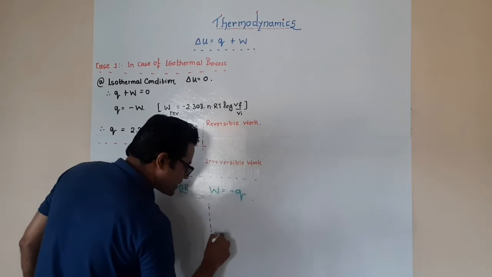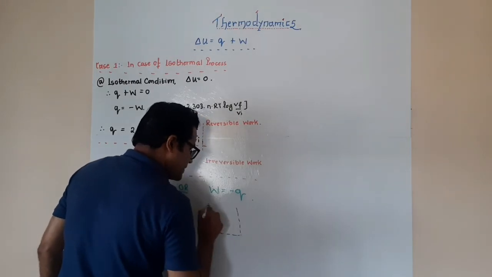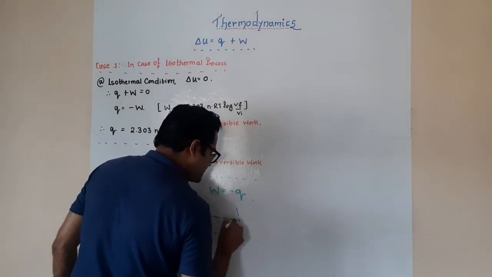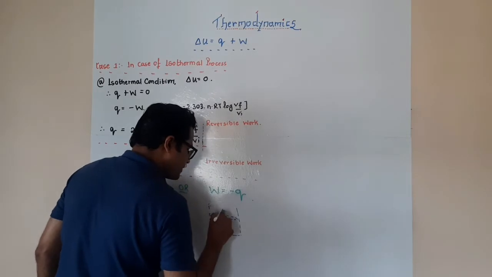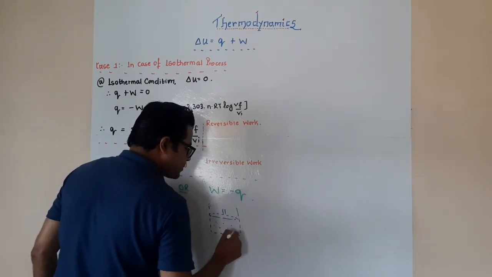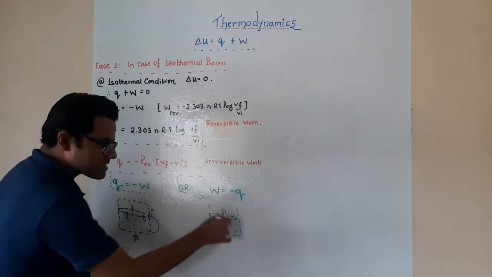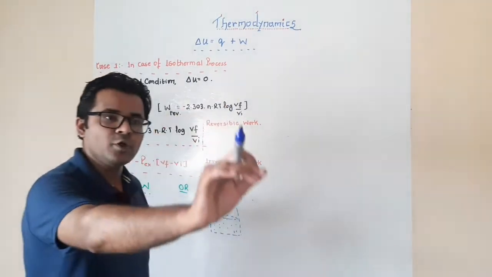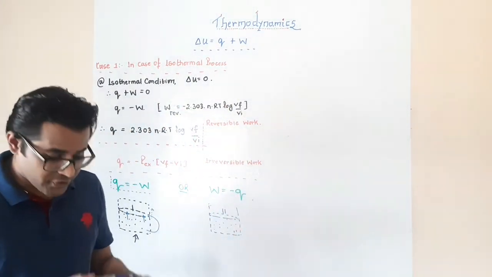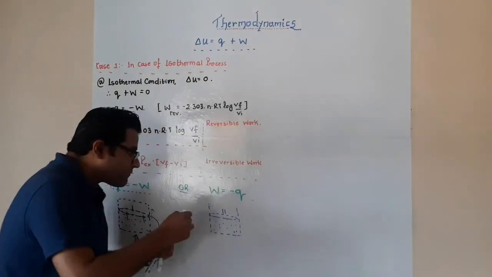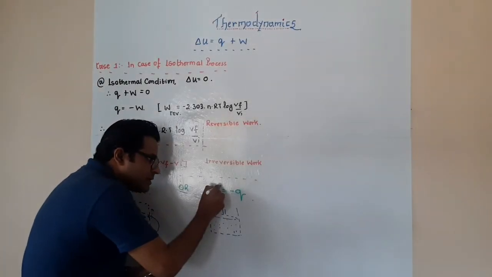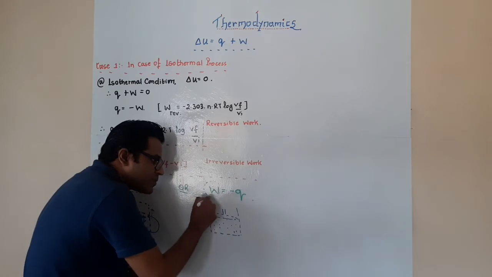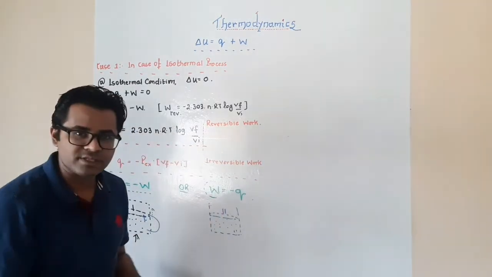I am going to take this particular system here. Okay, and let's say this is the position of the piston. These are the gas molecules, and let us say that this system is kept at a normal temperature. So now, what will happen is if I start working, see here, the work done is positive, that means we are working on a system.